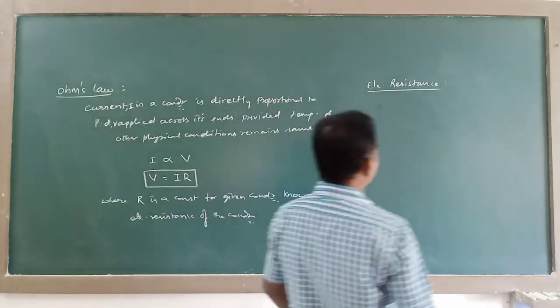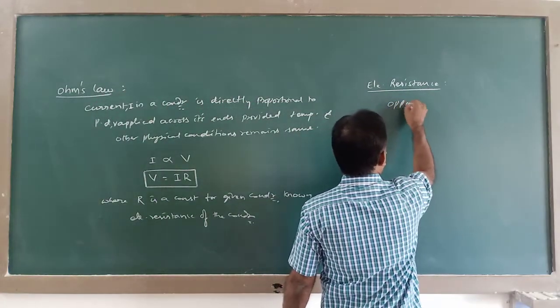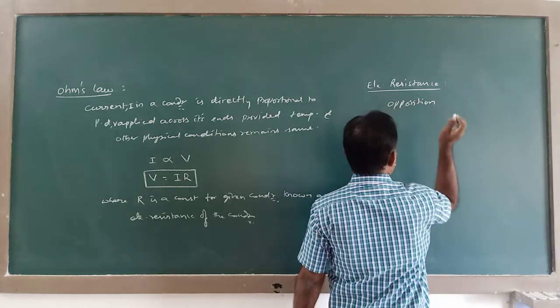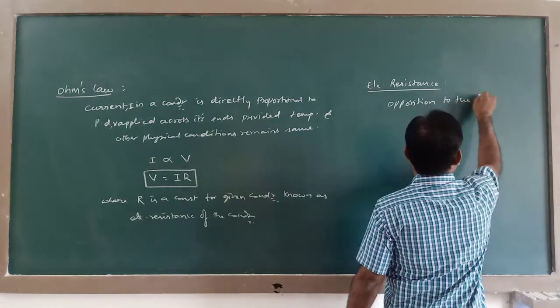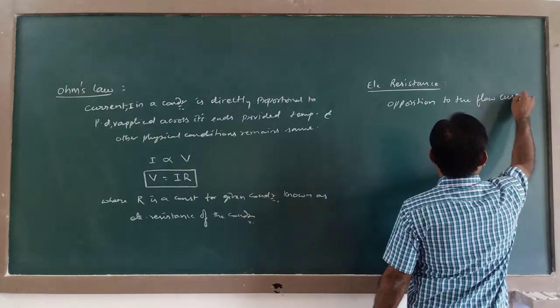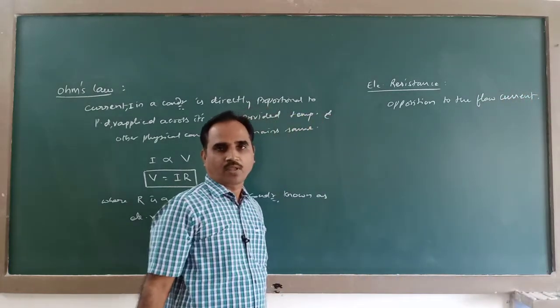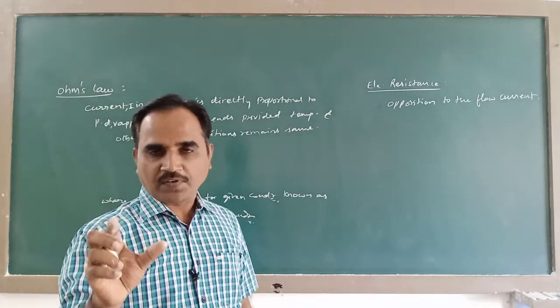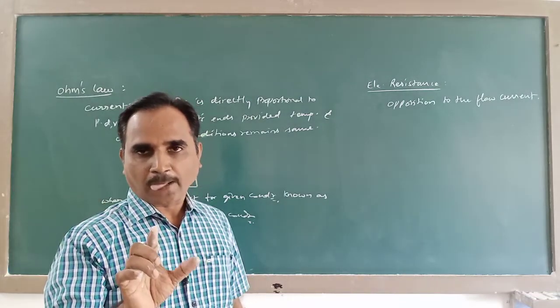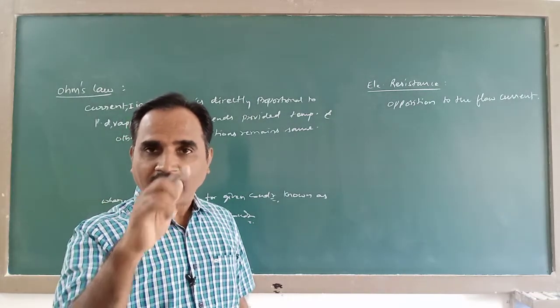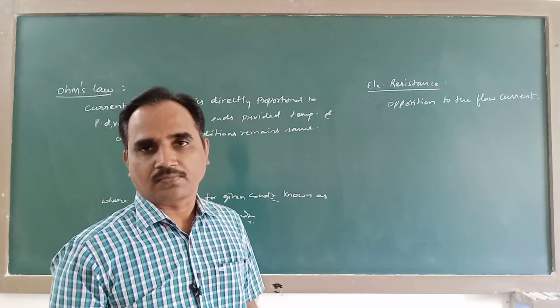So resistance means opposition to the flow of current. When you apply potential difference, there will be a current. This current will be there against this resistance.